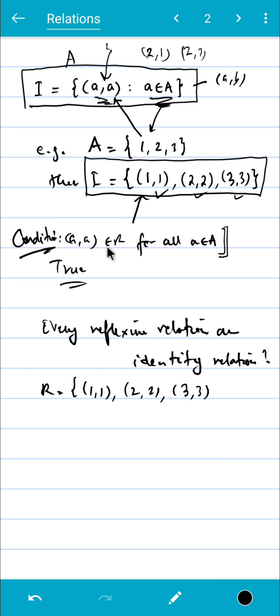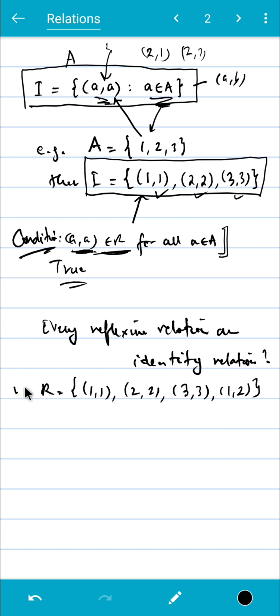But in the case of a reflexive relation, it only says that elements like (a, a) are there, they belong to R. But it does not bar other elements from being inside the relation itself. So we can have 1 1, 2 2, 3 3, and another element 1 2.